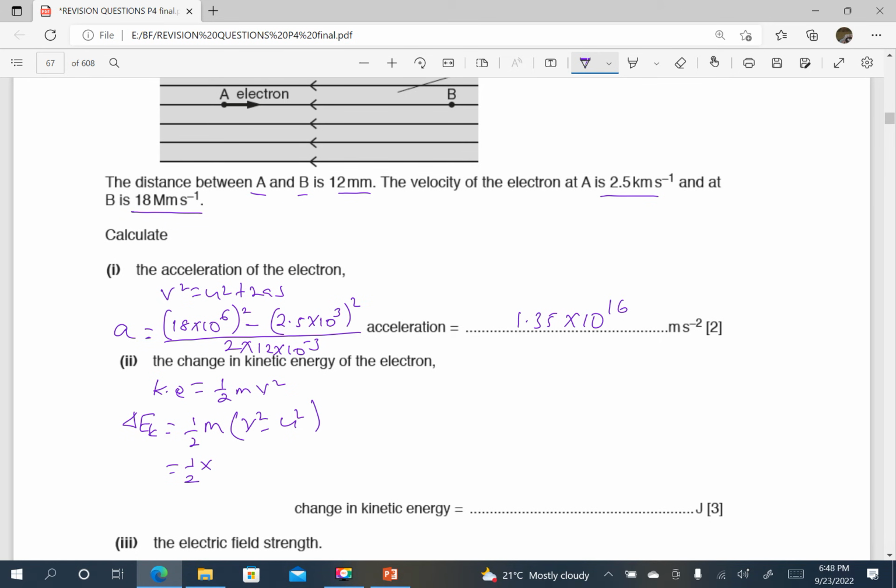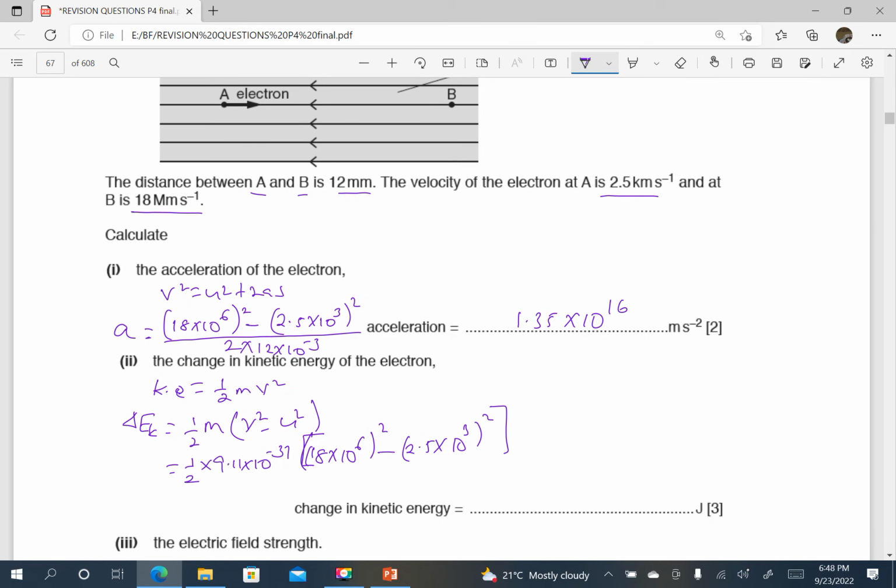The particle is an electron. The mass is 9.11 times 10 power negative 31. Velocities, we have 18 times 10 power 6, squared, minus the other one, 2.5 times 10 power 3, also squared. So that is our change in the values of v, but they are squared.